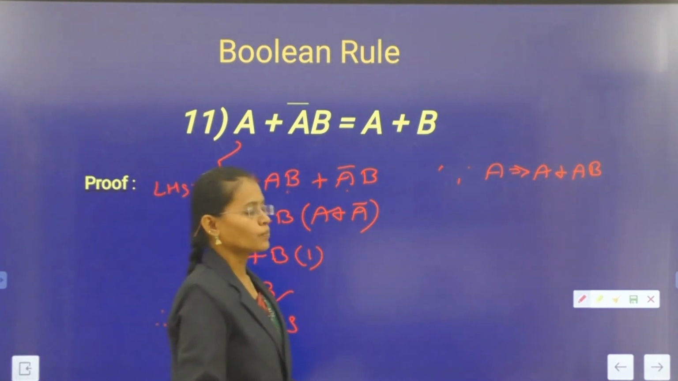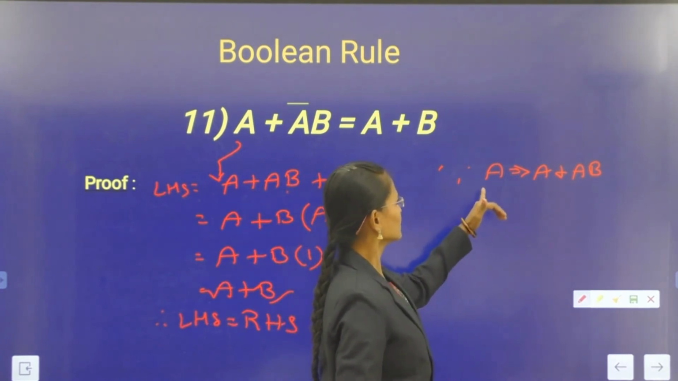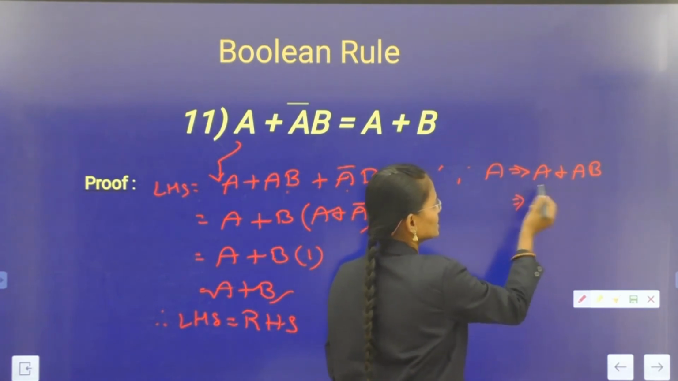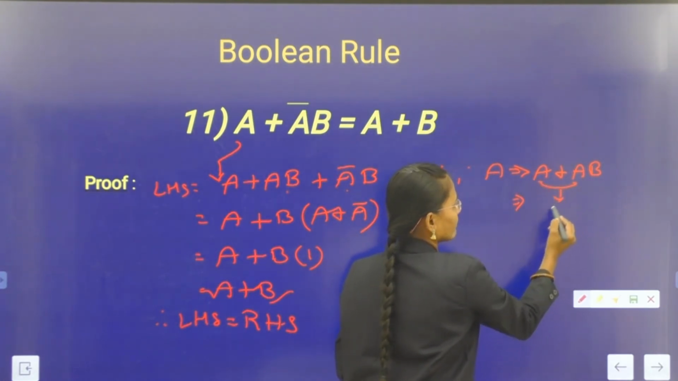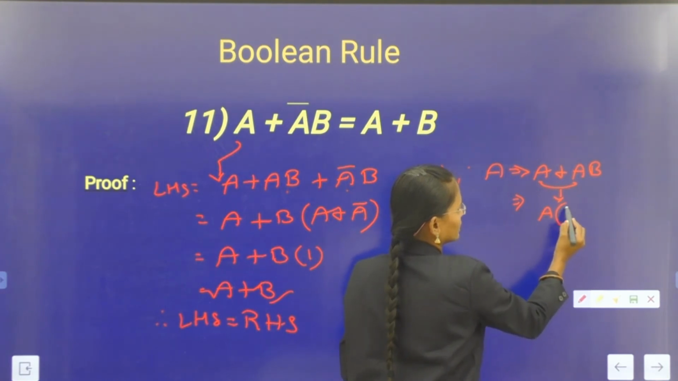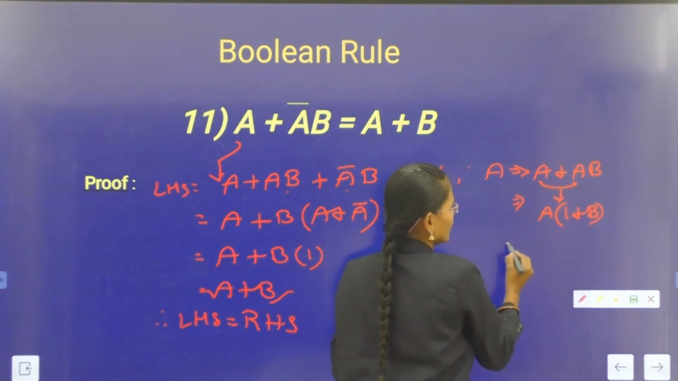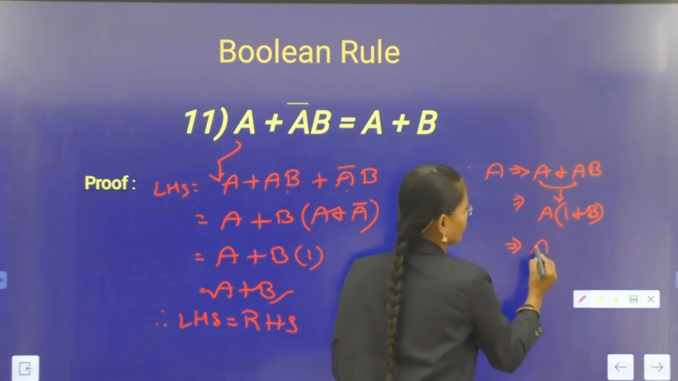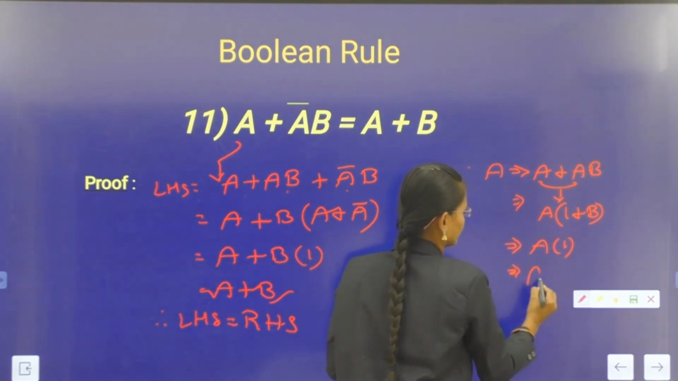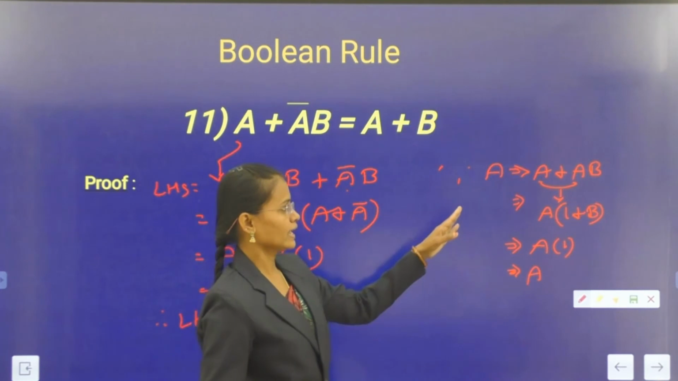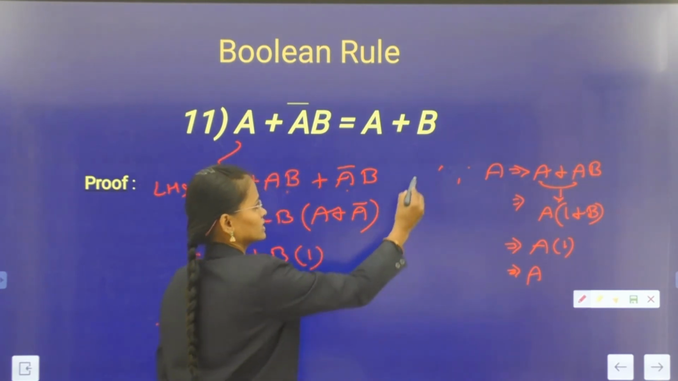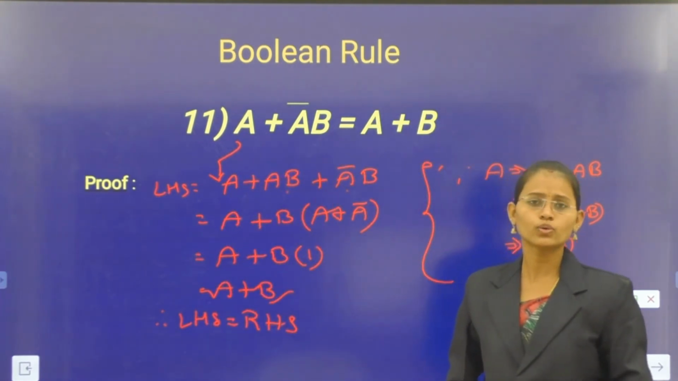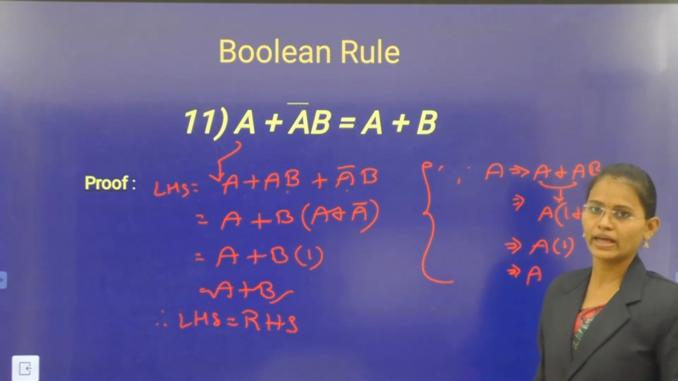These are the Boolean laws. Here a plus ab: how to write a? In both terms a is the common variable, so a into 1 plus b. Here 1 plus any variable is 1. That is a. Here a plus ab equal to a. This is another Boolean rule. These are the Boolean rules and Boolean theorems. Okay. Thank you.